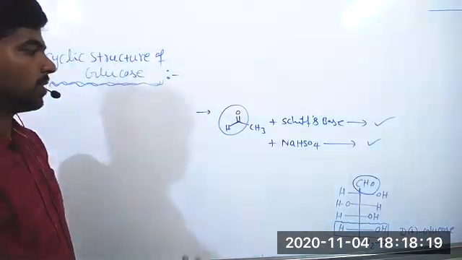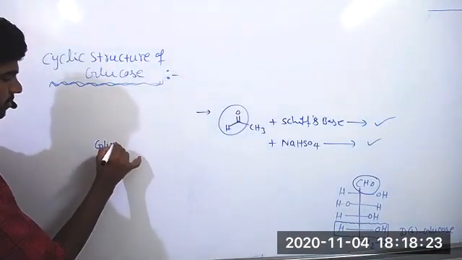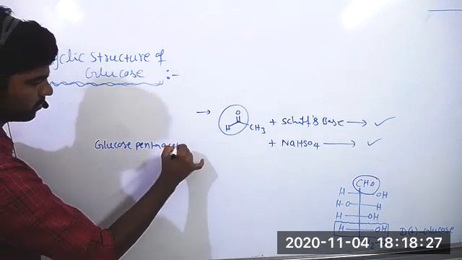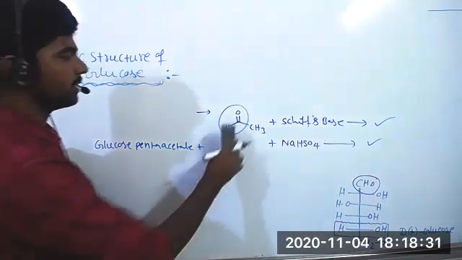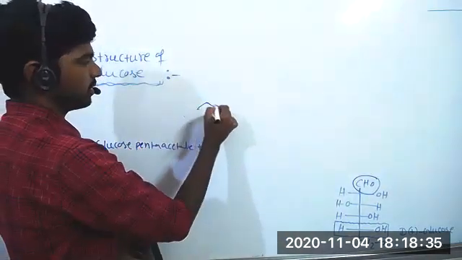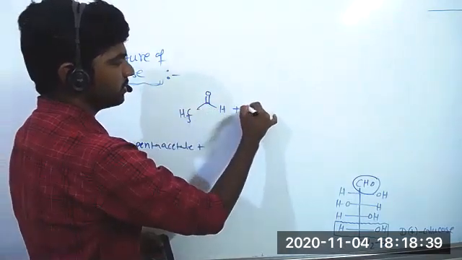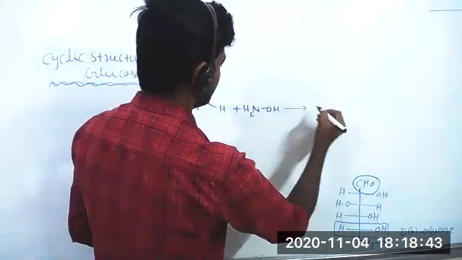That's one point. Another one, glucose pentaacetate also does not react with hydroxylamine. Suppose a compound has a free aldehyde group, it easily reacts with hydroxylamine and gives oxime.